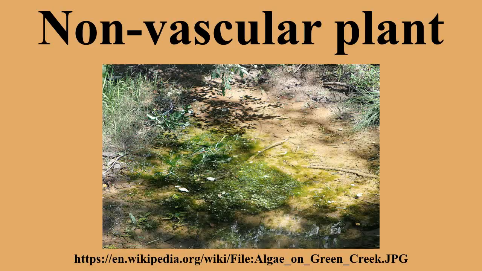All land plants have a life cycle with an alternation of generations between a diploid sporophyte and a haploid gametophyte. But in all non-vascular land plants, the gametophyte generation is dominant. In these plants, the sporophytes grow from and are dependent on gametophytes for taking in water and mineral nutrients and for provision of photosynthate, the products of photosynthesis.